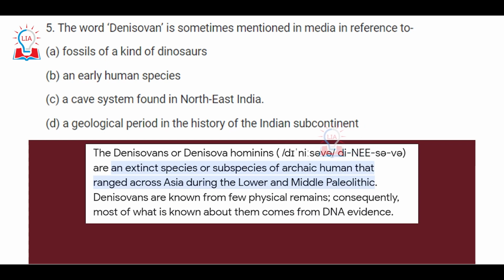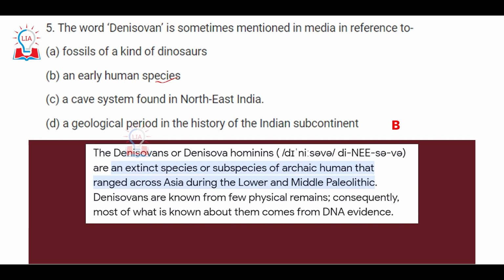The fifth question is related to geography as well as current affairs, and here it has been asked that the word Denisovan is sometimes mentioned in media in reference to what? Whether it is a fossil of a dinosaur, whether it is an early human species, whether it is a cave system, or whether it is a geological period. So the correct answer is B. The Denisovan refers to an early human species.